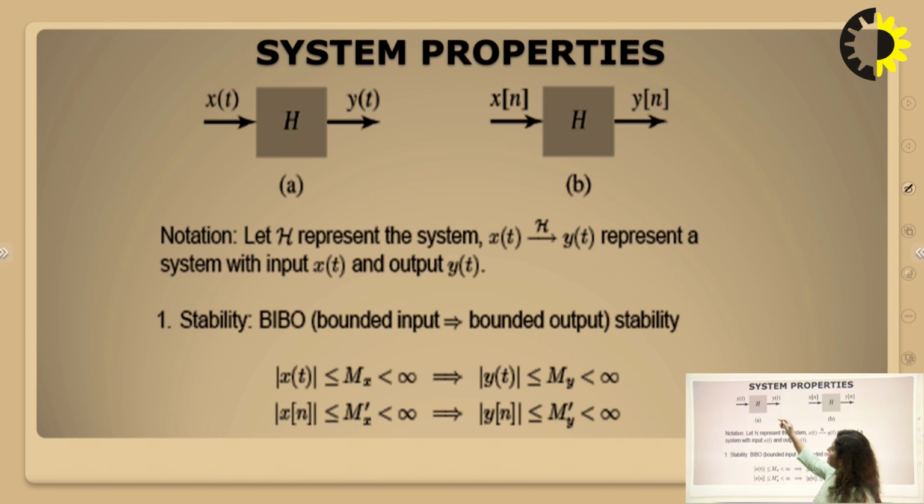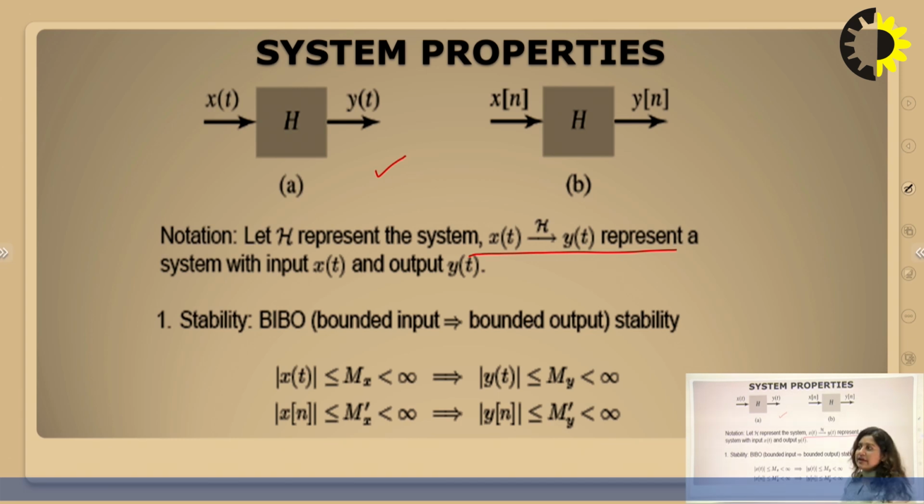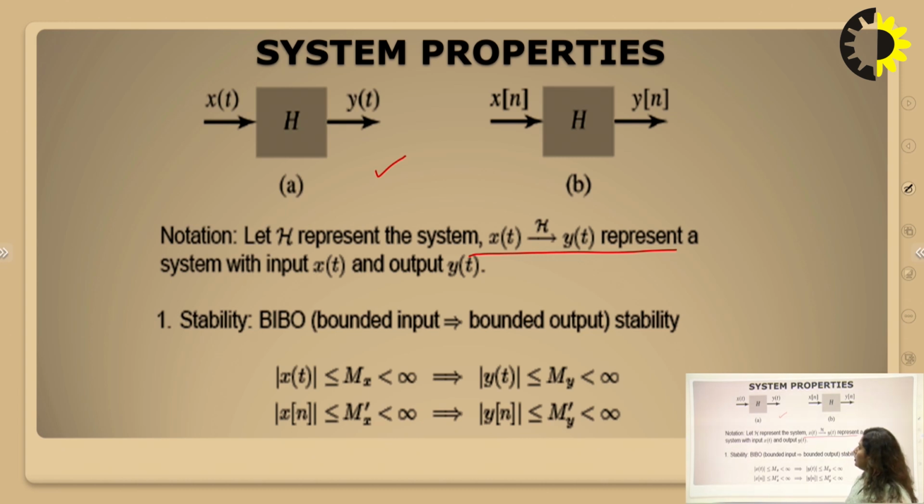In the first figure, you can see that input is applied to the system and we are getting the output y(t), or in the discrete domain we have x[n] and output y[n], and the system has an impulse response h(t), or it can be represented with the notation H. So let H represent the system, x(t) is given to our system H, and we get our output y(t). There will be a relationship between input and output for a system, so we have to check different properties of the system. There are various properties of the system.